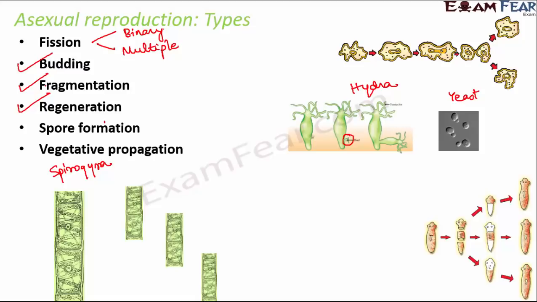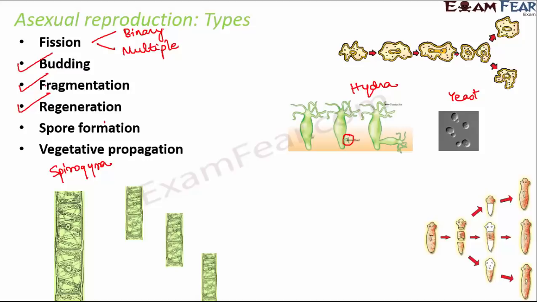So here the picture that you see is of a planaria. Now normally what happens is, if this planaria accidentally gets broken into pieces, each of these pieces has the ability to regenerate. That means each of these pieces can form the new organism once again. So that is called regeneration.